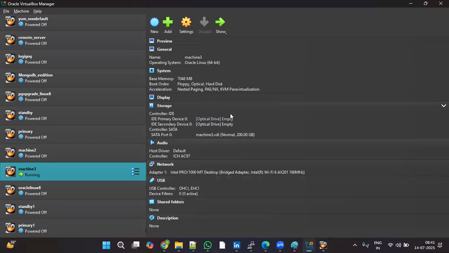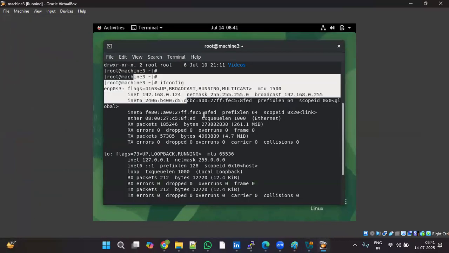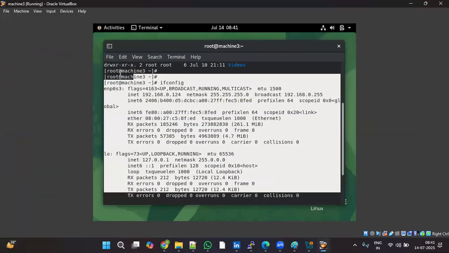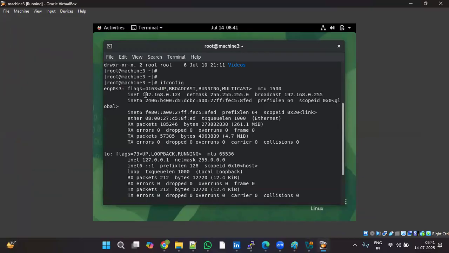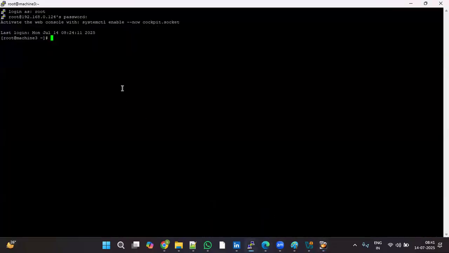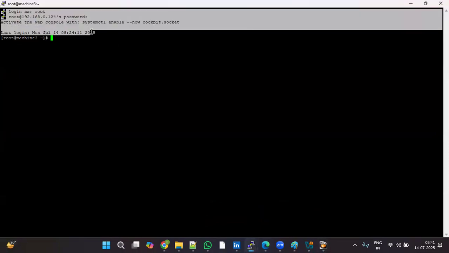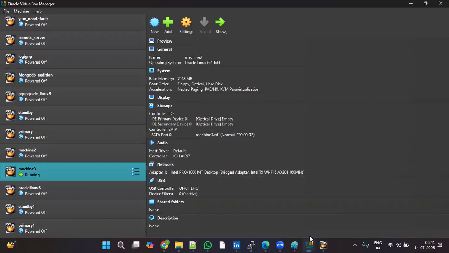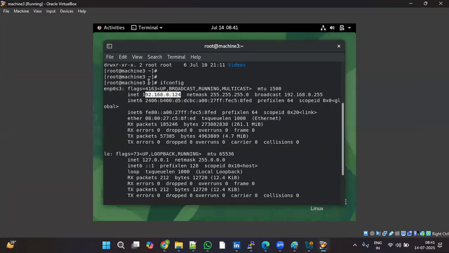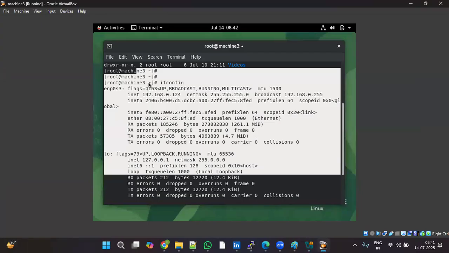This is the virtual machine. If you connect here, this is a direct login. But using the IP address, I connected remotely using Putty software. Here copy and paste is very easy. If you want to copy, select the text and right click to copy. If you want to paste, right click to paste like this.